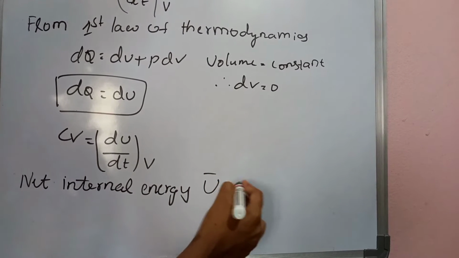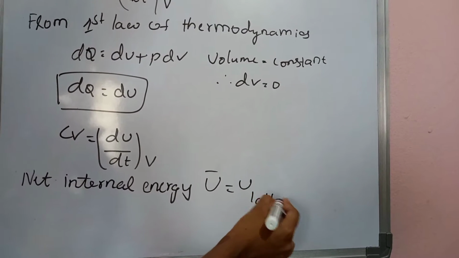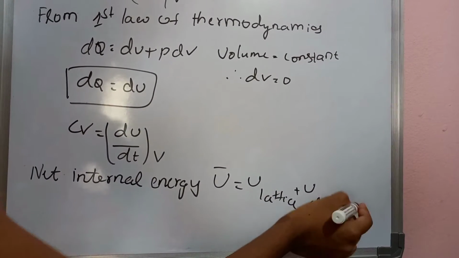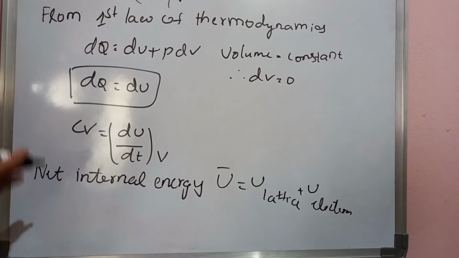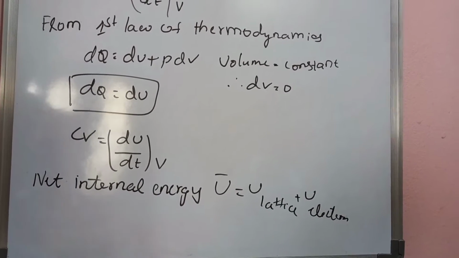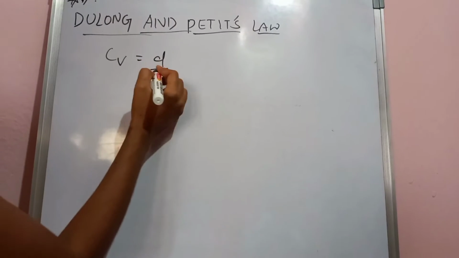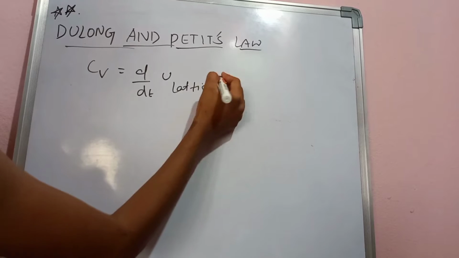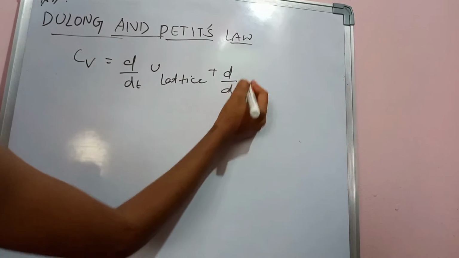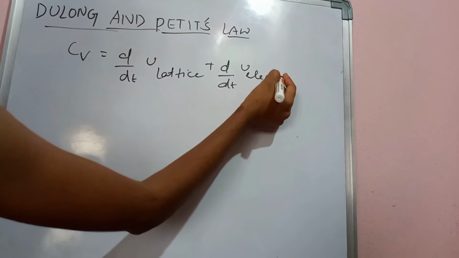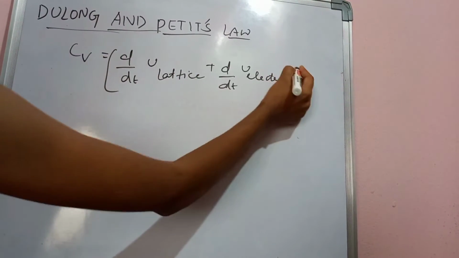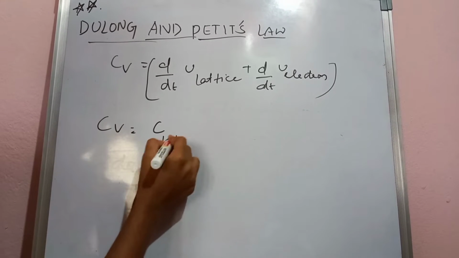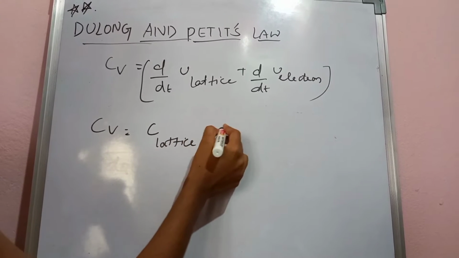U equal to U lattice plus U electron. Means here the energy is divided as lattice plus the electron. Cv equal to d by dT of U lattice plus d by dT of U electron. So Cv equal to C lattice plus C electron.